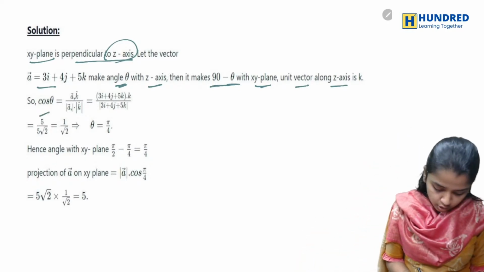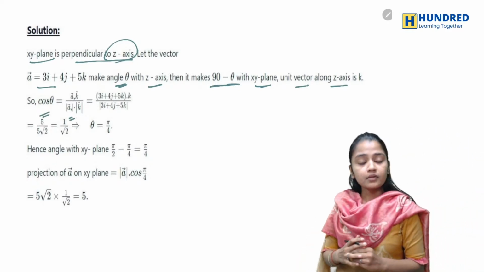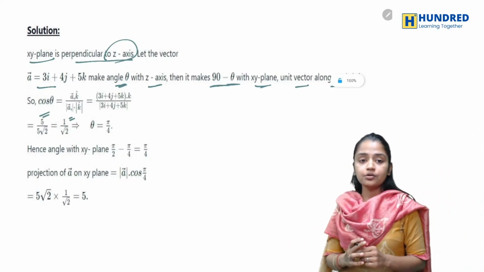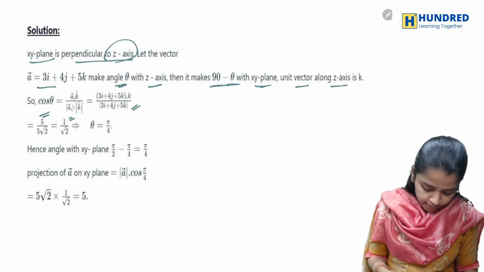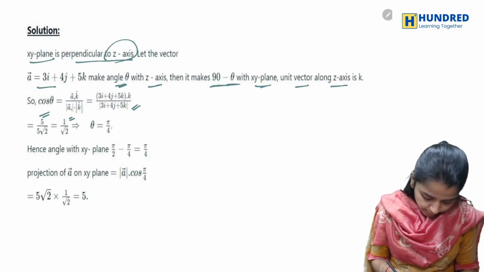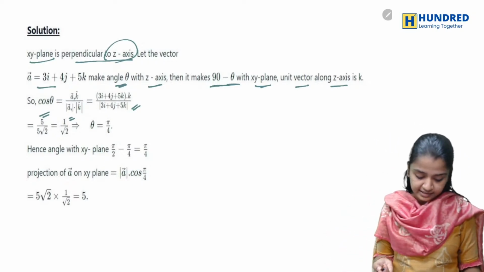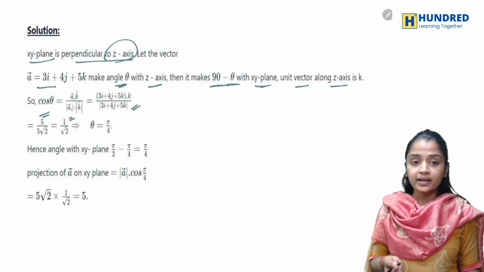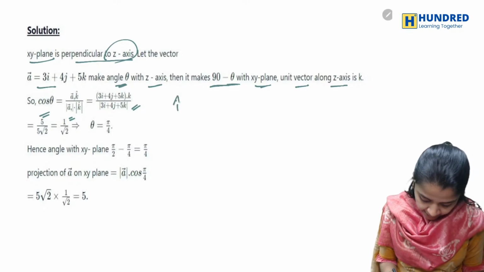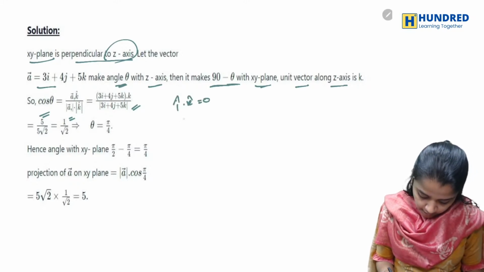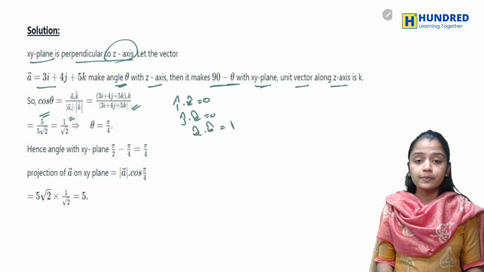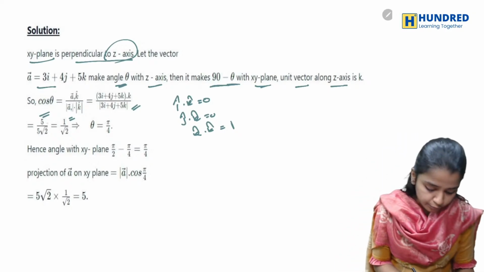So how do you find it? Cos theta is A vector dot k cap divided by magnitude of A vector into k cap. Now what am I doing? Basically, I am just multiplying with k cap. When I multiply with k cap, the other things will be 0. So i cap dot k cap will be 0, j cap dot k cap will be 0, k cap dot k cap alone will be 1. That's how I'm putting it as 1.